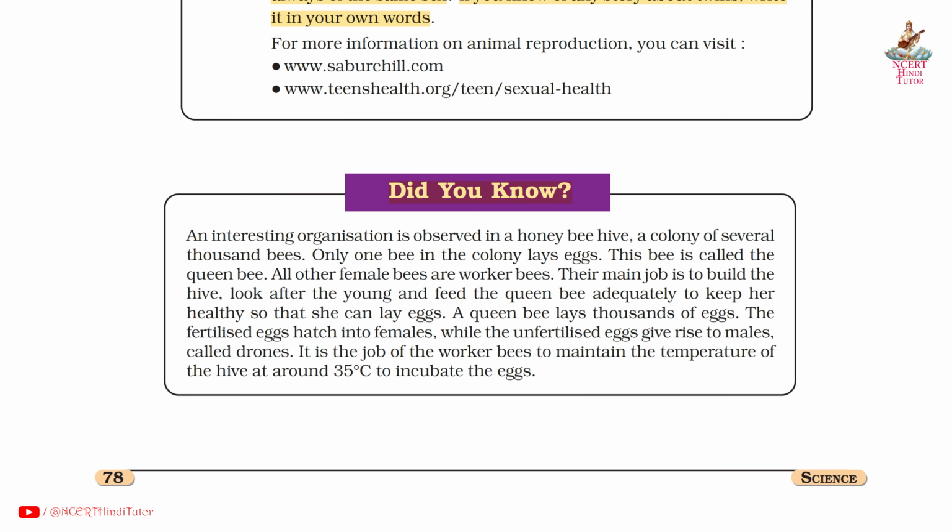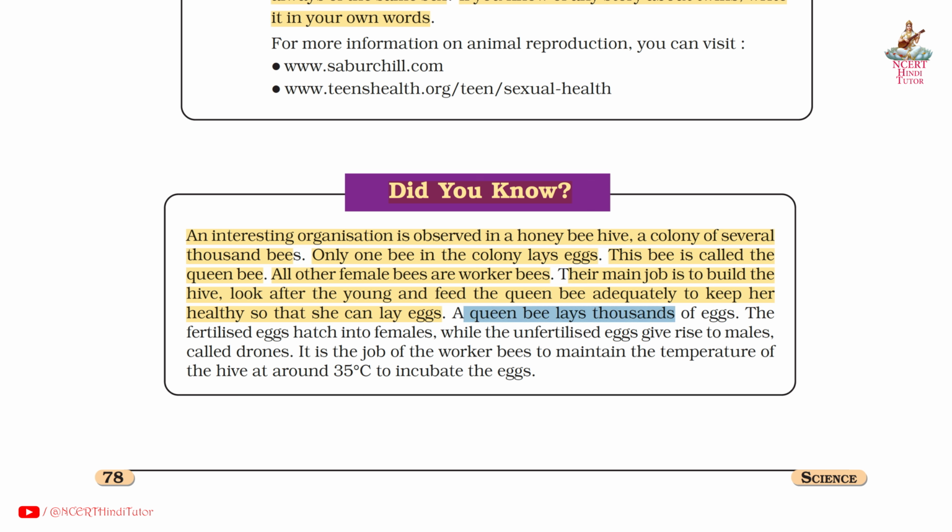Did you know? An interesting organization is observed in a honey bee hive, a colony of several thousand bees. Only one bee in the colony lays eggs. This bee is called the queen bee. All other female bees are worker bees. Their main job is to build the hive, look after the young, and feed the queen bee adequately to keep her healthy so that she can lay eggs.